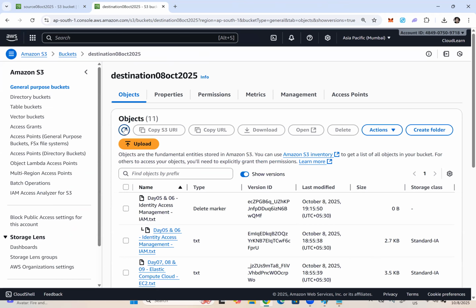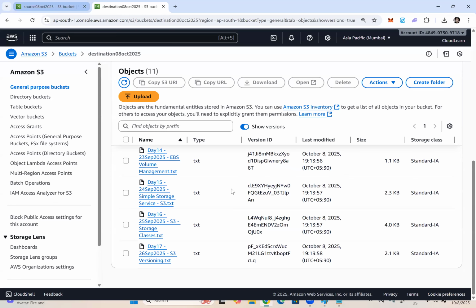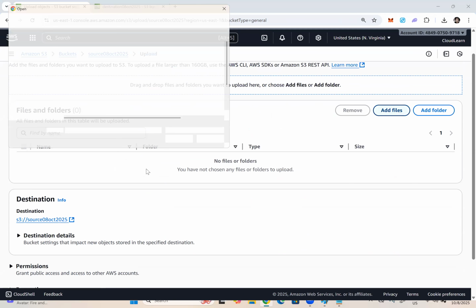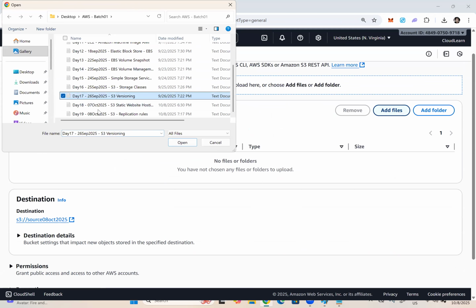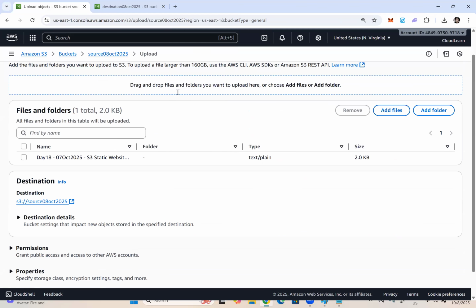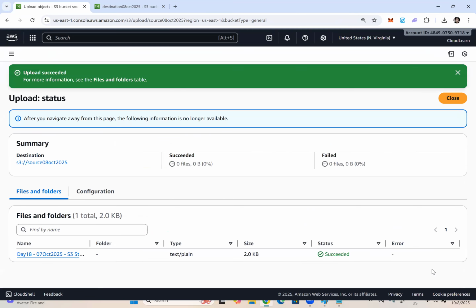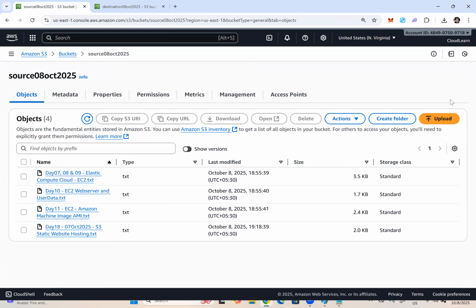If you want, you can wait for 10 minutes, half an hour, 1 day, 10 days. These objects will still exist in the destination bucket. Just to check something else, let me upload one more object into the source bucket, just to show you that no need to wait anymore. Because if it got replicated, that means the previous objects would have been replicated too, right, if there is a provision.